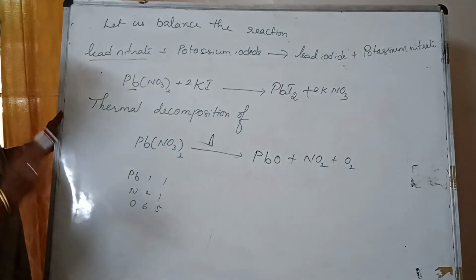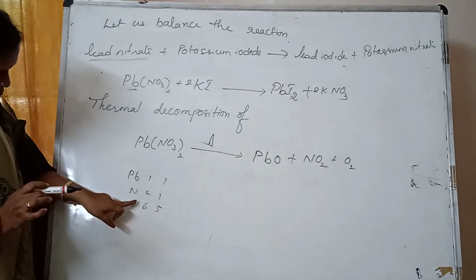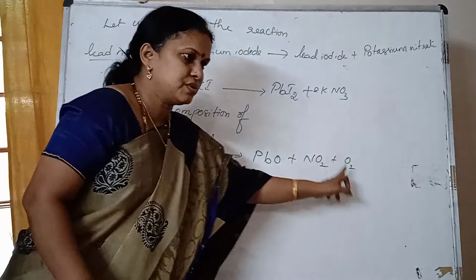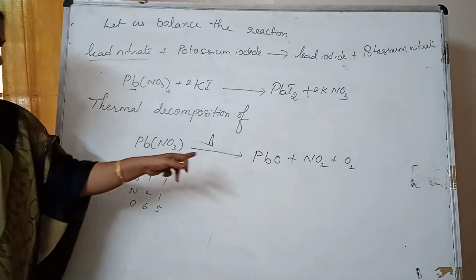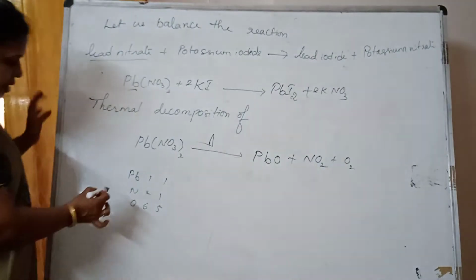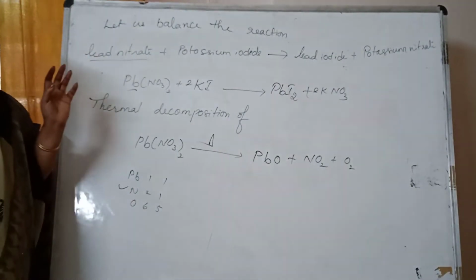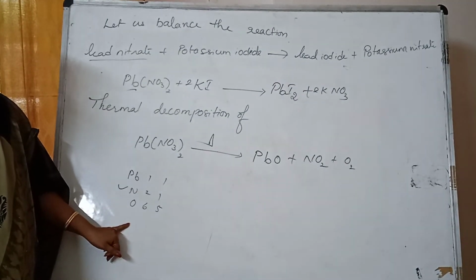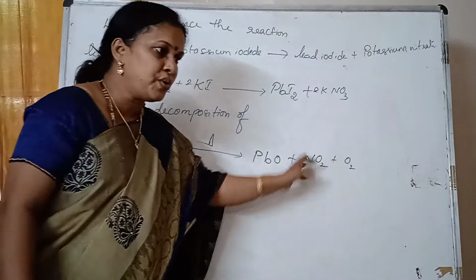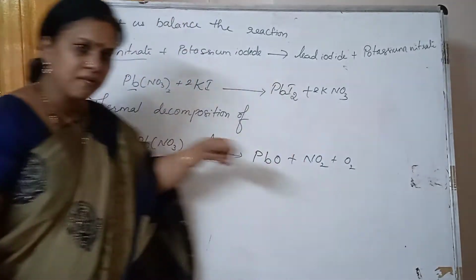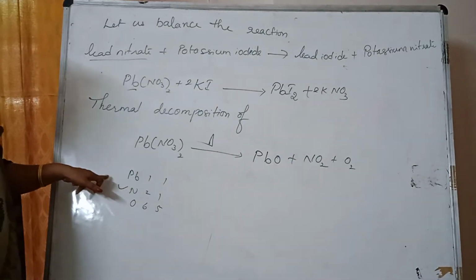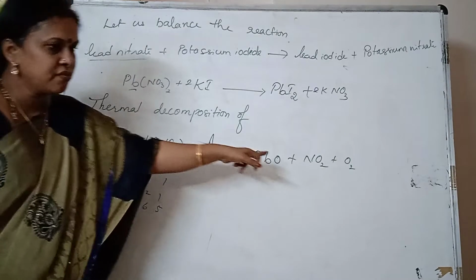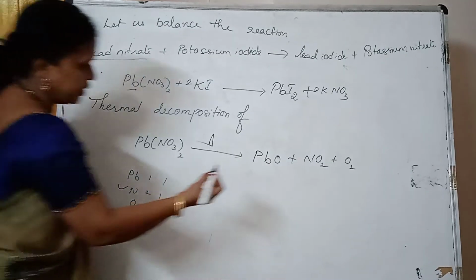Now let me see, if I prefer oxygen, it is in 3 ways, which has to be balanced, that we don't know. But if I take nitrogen, it is only 1 way. So first let me take the priority to balance the nitrogen. So don't choose the oxygen. Why? Oxygen is present in the compound as well as in the elemental form. So our priority should be compound. So nitrogen I prefer. Now here 2 and this side 1. So what should I do? 2. Very good.